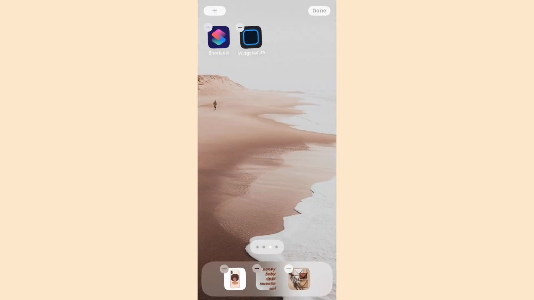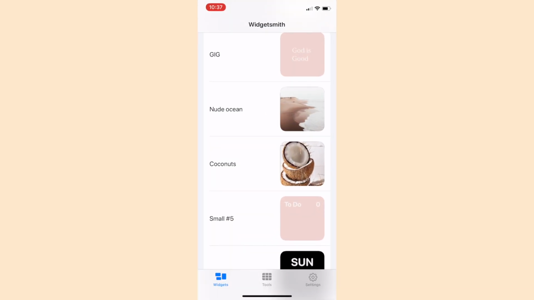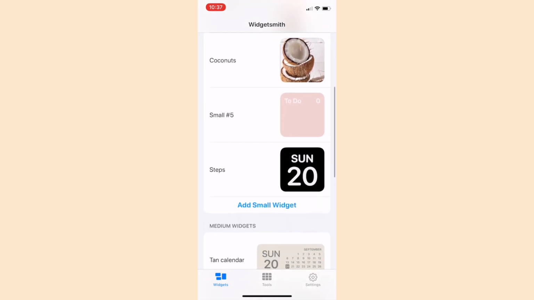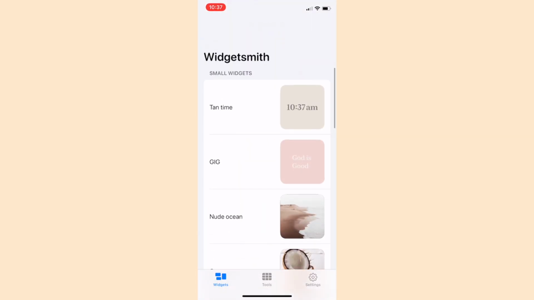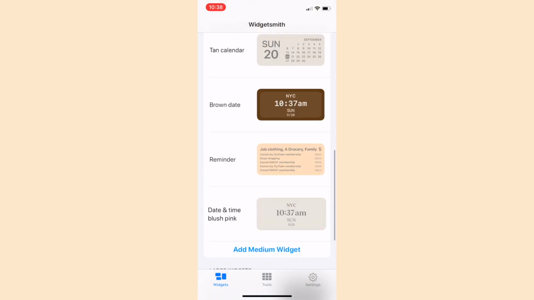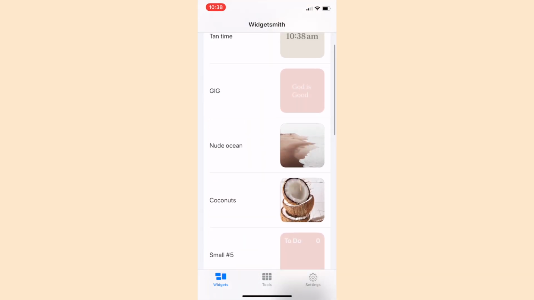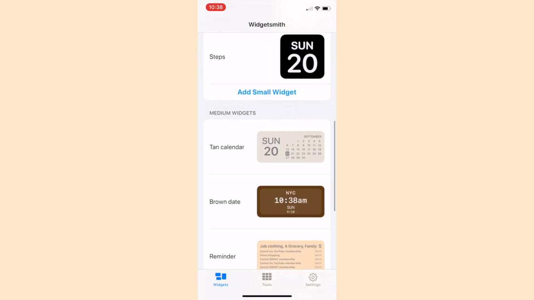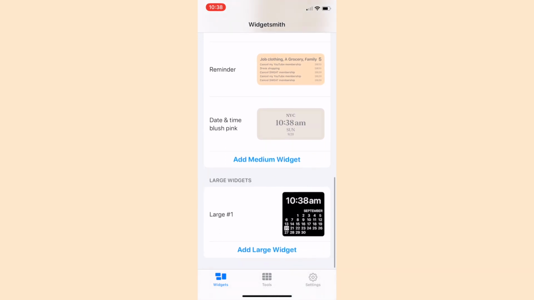So next you want to focus on these two apps. The first app is called Shortcuts, and the second one is called Widgetsmith. These two apps you're going to need to customize your widgets and to create shortcuts for your apps. So first we're going to start off with widgets. Widgets come in 3 different sizes. You have a small, medium, and large. And as you can see, I created a few. So to create your own, you're going to select the size that you think you want.